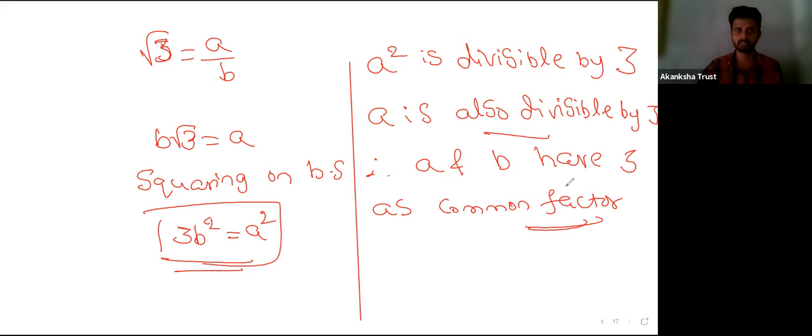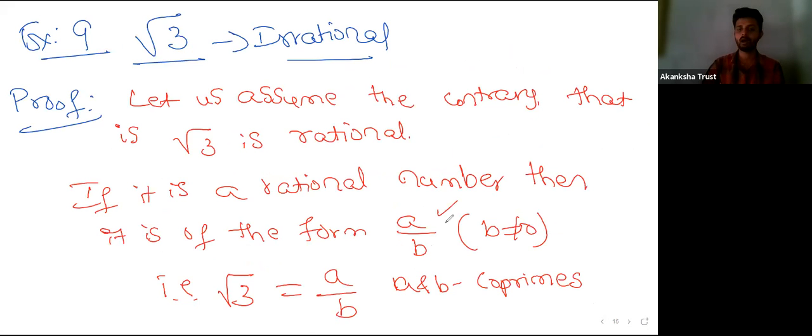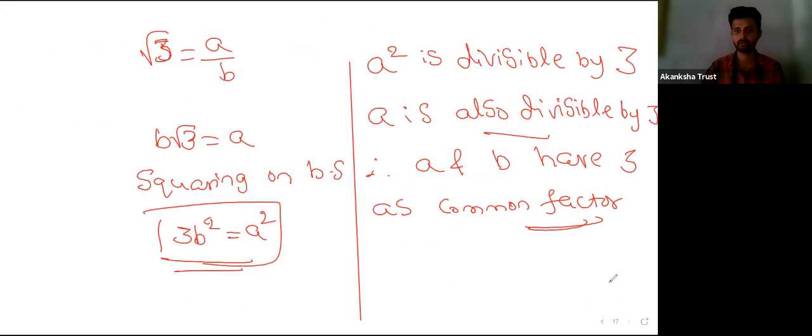But what we took is that they are coprime numbers. That means A and B have only 1 as their common factor. But look here, from the previous theorem, if A square is divisible by 3, then A is also divisible by 3. That means both A and B have 3 as a common factor.